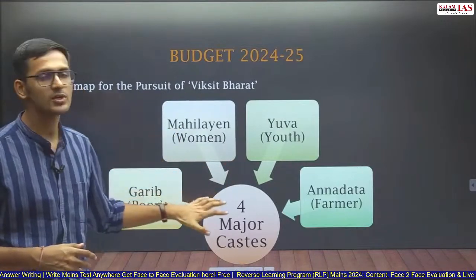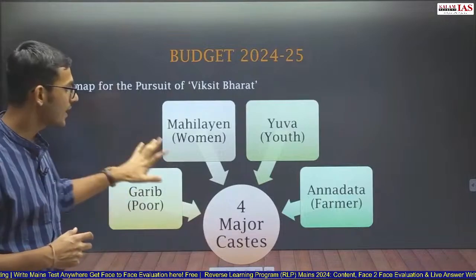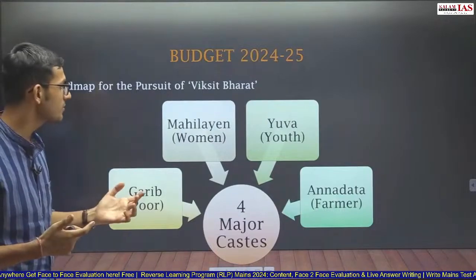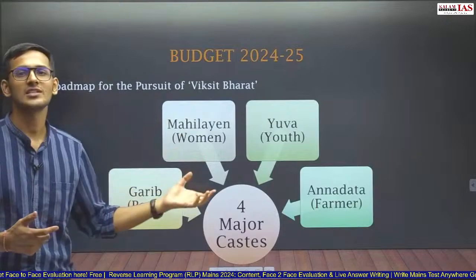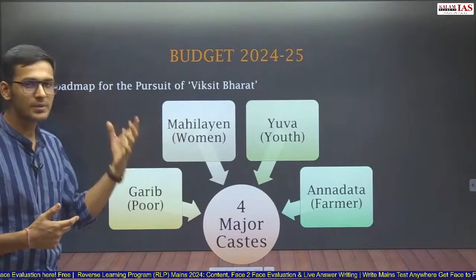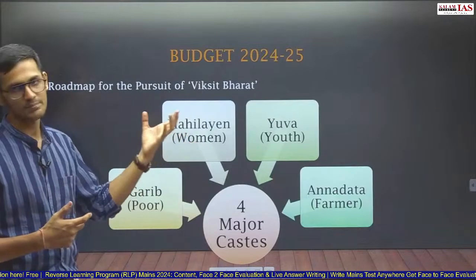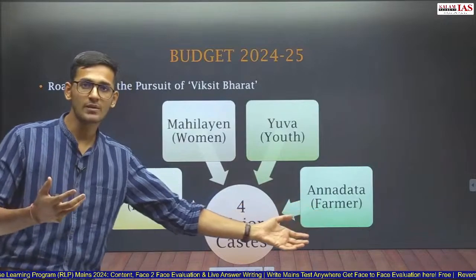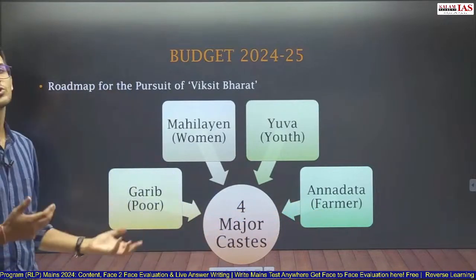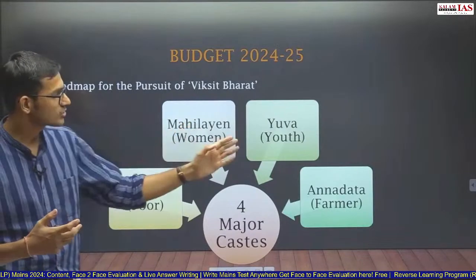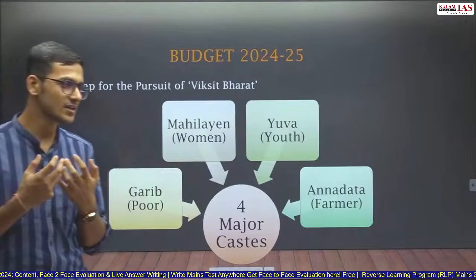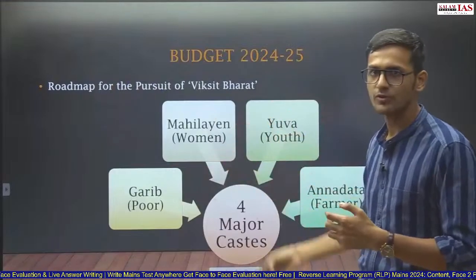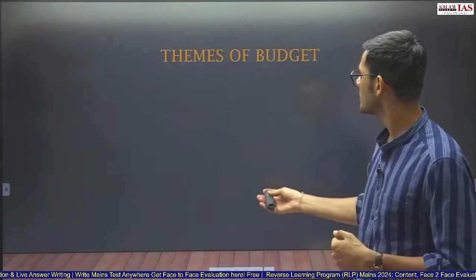The other purpose of this particular part of the budget is how a question can be framed in UPSC. A question can be asked: what are the major initiatives that have been taken by the Government of India in the budget 24-25 for women development, or for youth development, or for growth of farmers, or growth of agriculture, or for reducing poverty? So we know these four sections have become important. A question can be framed either in social justice or in GS3 around these four sections. So we will read about these four sections whenever we are reading the budget.